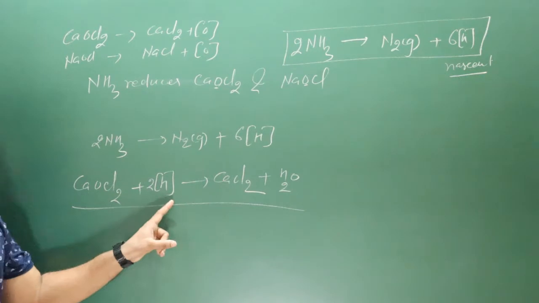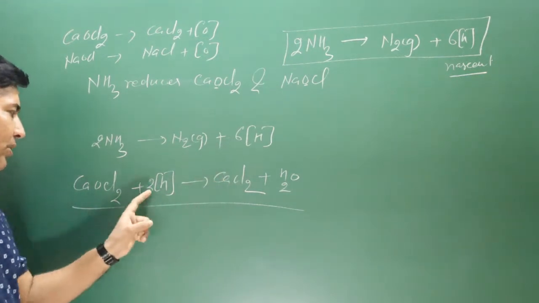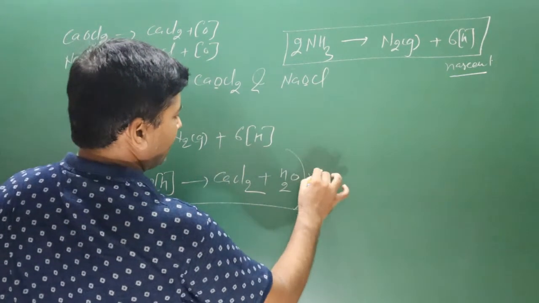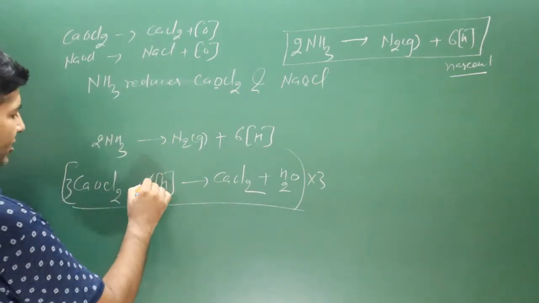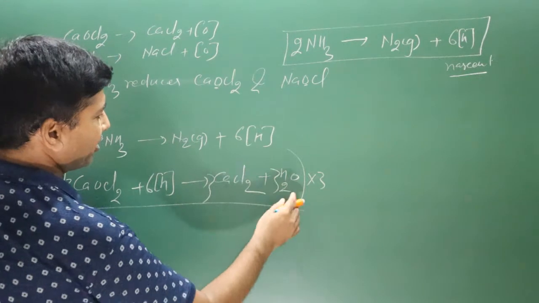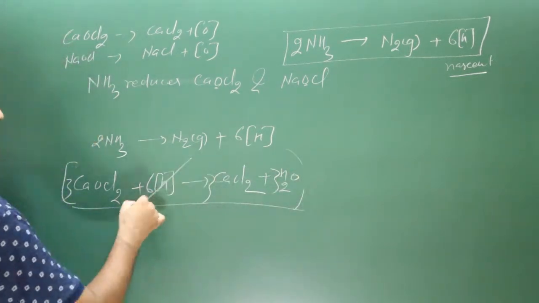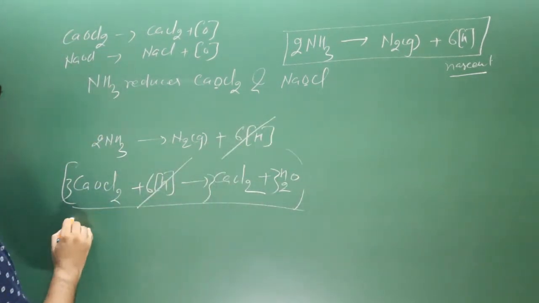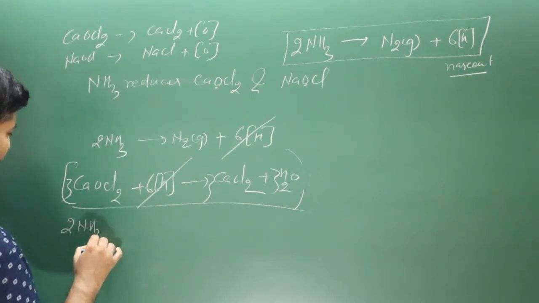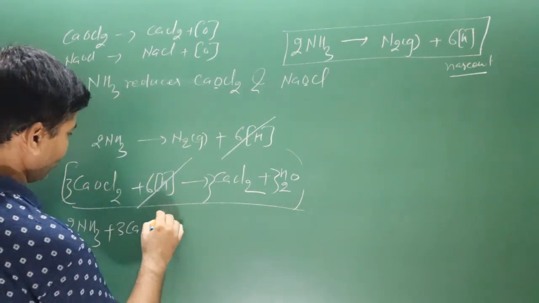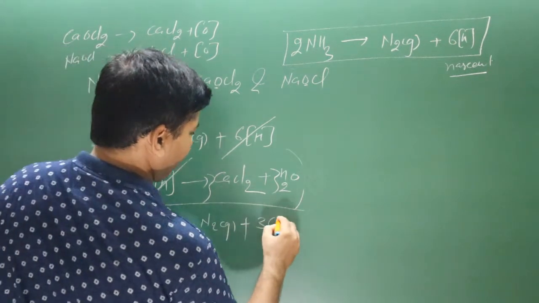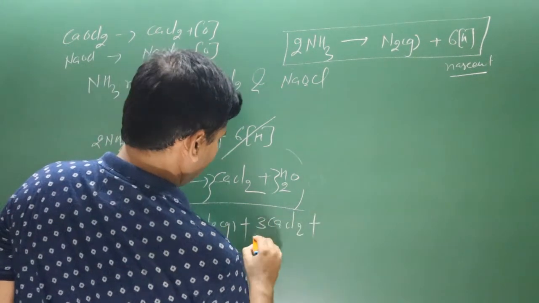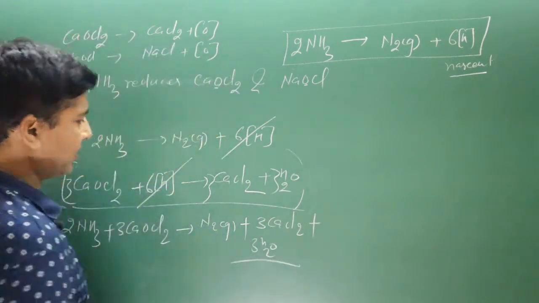You can multiply this equation by 3 because we need 6 nascent hydrogen. Multiplied by 3, 3 times 2 is 6. I remove these numbers. Nascent hydrogen cancels out. You can write the complete reaction: 2NH3, 3 CaOCl2, nitrogen gas, 3 calcium chloride, and 3 water molecules. The reaction is complete.